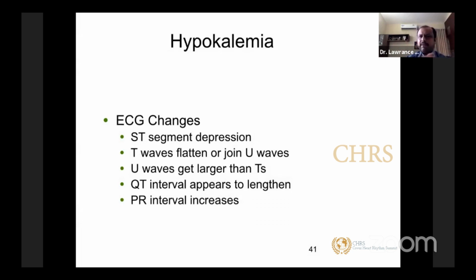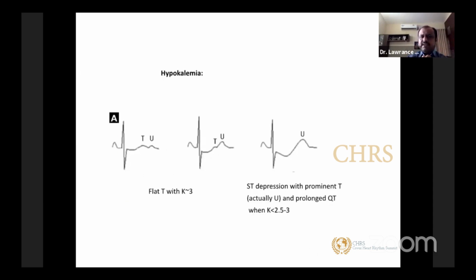So if you look at hypokalemia, these are the common ECG findings you will see. The ST segment gets depressed. The T wave starts to flatten or join the U wave. You will start seeing a flattening of the T wave with a prominent U wave. The U waves slowly get larger and larger, and at some stage become larger than the T wave. And the QT interval will slowly prolong. You have to call it a QT first, then it will become a QU interval. So the QU interval will become prolonged, and the PR interval also increases because the conduction system is getting affected due to very low potassium levels.